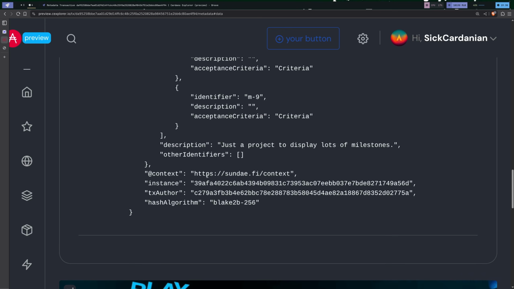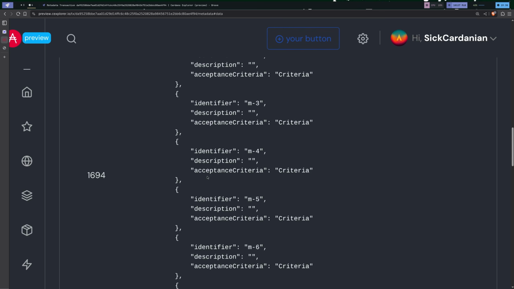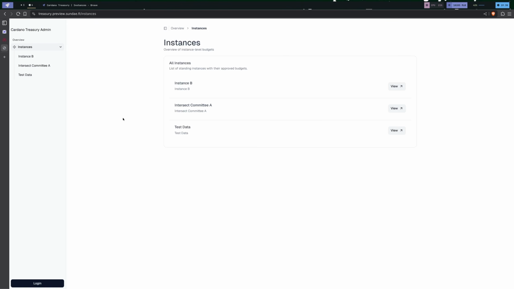But it also allows folks like Cerberus or CExplorer or Cardano Scan or GovTools to build their own views into this data so that we have a decentralized and fully transparent and auditable view over how these treasury funds are being spent.